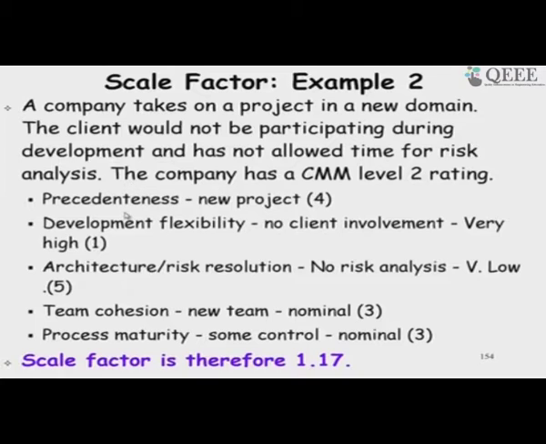So, based on that we can say that risk analysis is very low, development flexibility is high, precedentedness is low, no precedent, it is a new project, and team cohesion and process maturity we take as nominal, because I have not mentioned anything here. So, assume that it is okay, and then the scale factor works out to be 1.17.